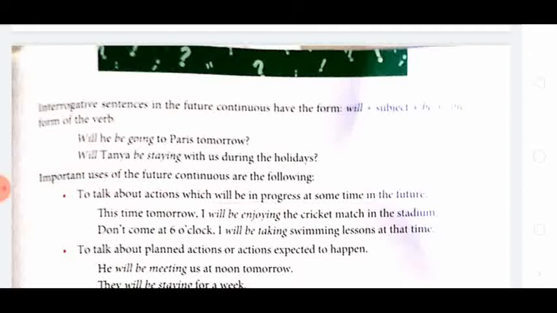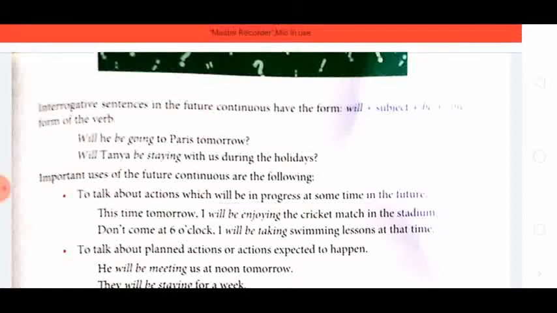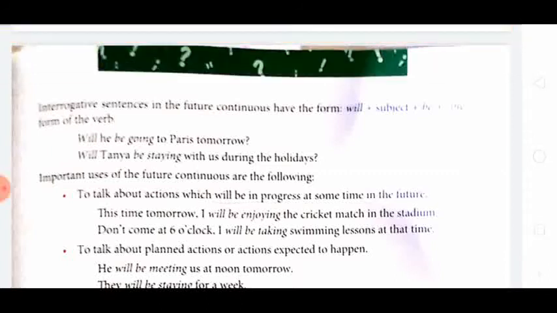Don't come at 6 o'clock, I will be taking swimming lessons at that time. Okay, so at 6 o'clock he usually takes a swimming lesson, so it is his regular activity. At that time this action is going on, so it is expressed in the future continuous tense.